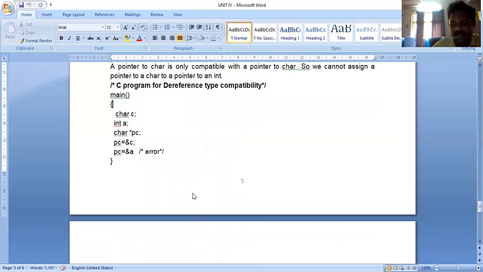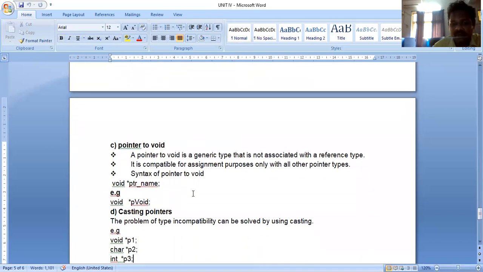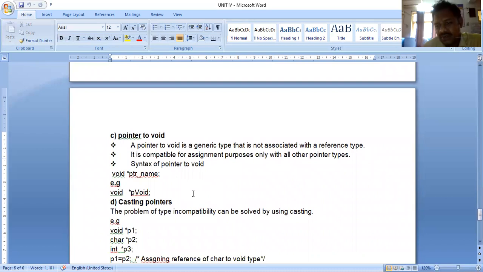Next, the third concept, a very small concept, is pointer to void. A pointer to void is a generic type that is not associated with any reference type. It is compatible for assignment purposes only, with other pointer types. So I can assign a character pointer value to a void pointer, and a void pointer value to a character pointer, like this.